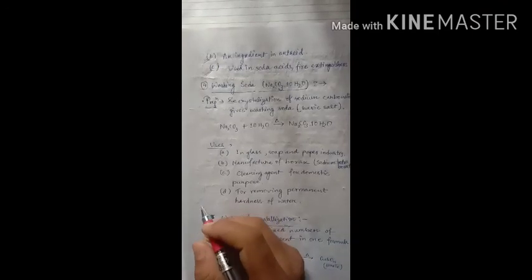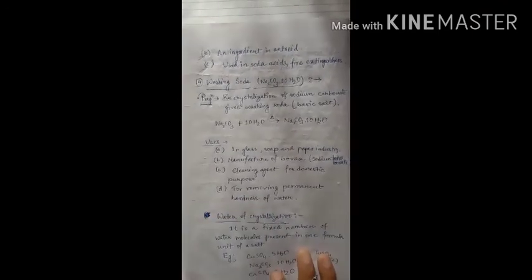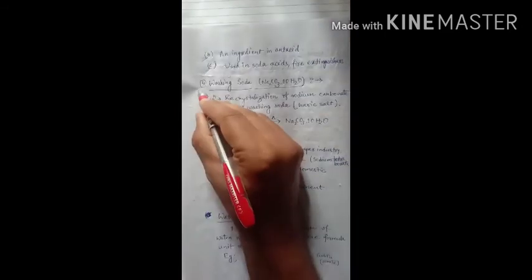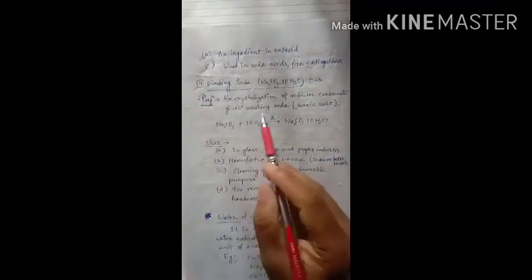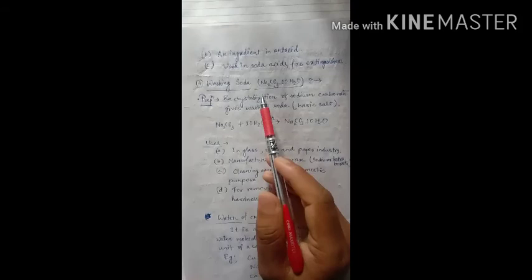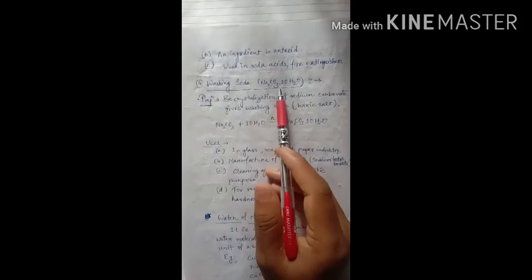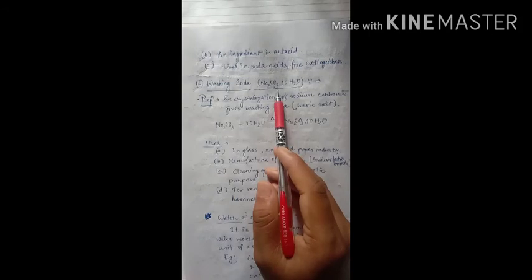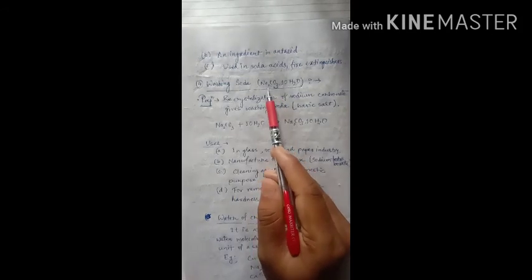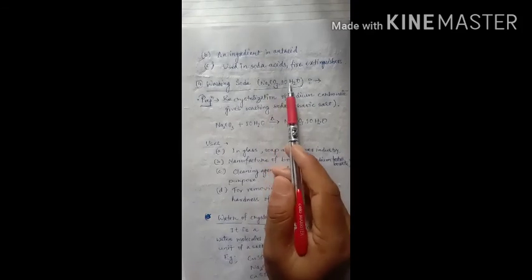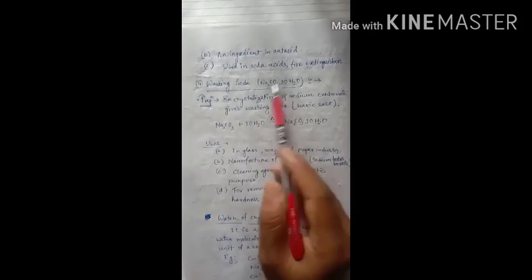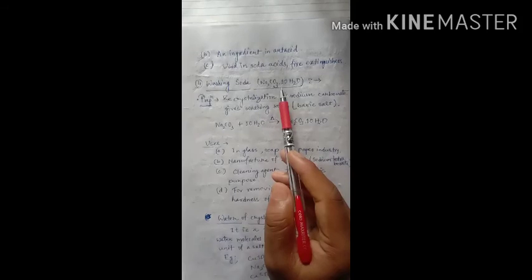Okay, so the next compound is washing soda. Normally washing soda is sodium carbonate, but it crystallizes with 10 moles of water molecules. That means 10 water molecules are crystallized in this compound, sodium carbonate Na2CO3, so they form a new type of compound.